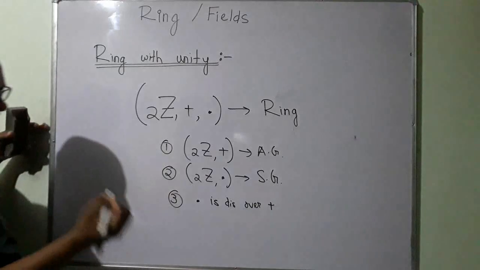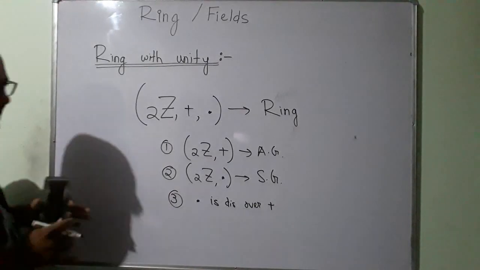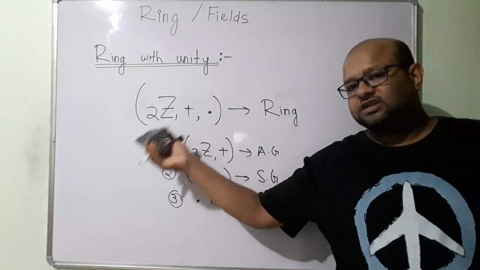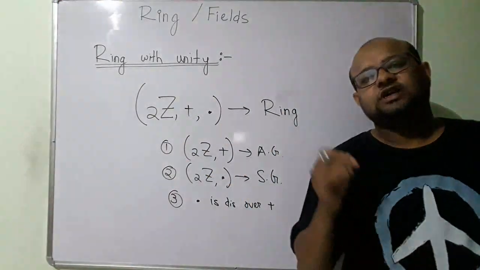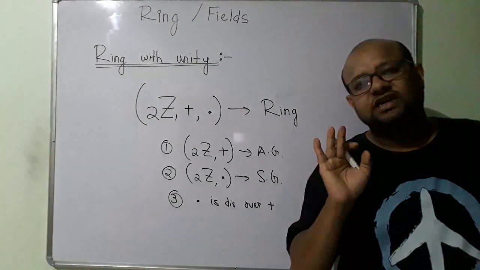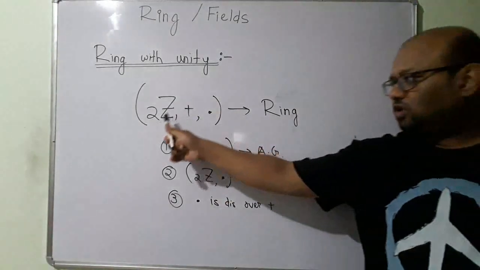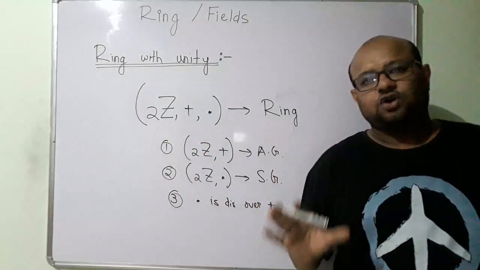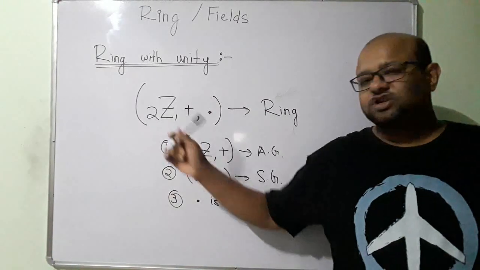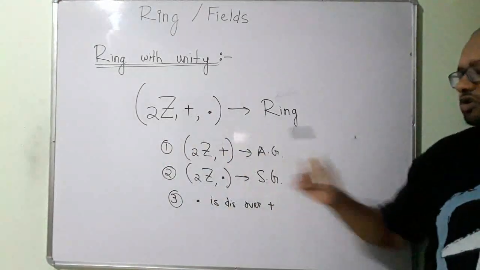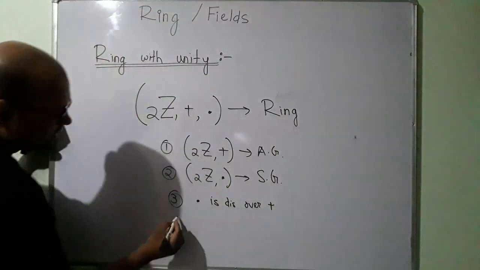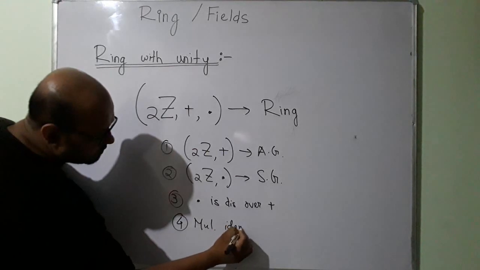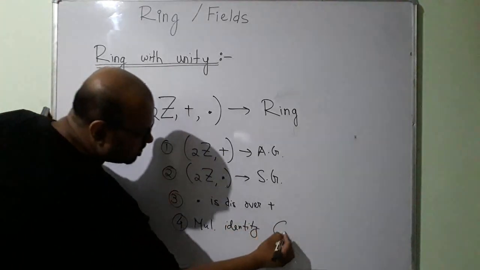Now let us talk about whether the multiplicative identity belongs to the set. What is our set? The set of even integers. What is the multiplicative identity? It is 1. Does 1 belong to the set of even integers? 1 does not belong, right? 1 is an odd number, not an even number. So the multiplicative identity does not belong to our set.